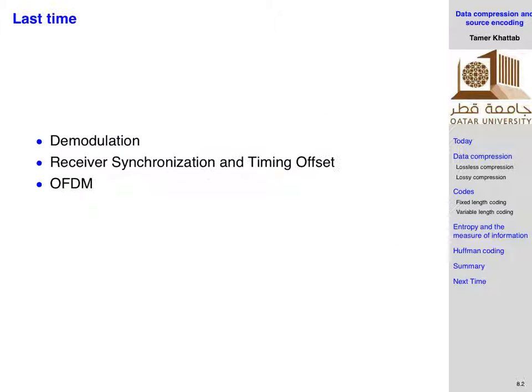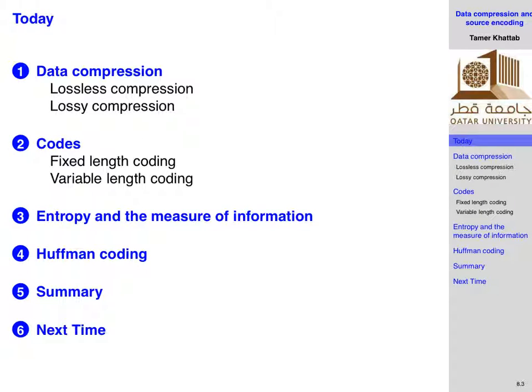Okay. This just says what we have been doing last time. This is what we will do today. So we will talk about data compression, the concept of compressing your data, the concept of reducing the amount of redundant information in your data. Ultimately, you want to make the redundant information equal to zero, right? Redundant means it's unnecessary. It's not providing any extra information, right? So you want to remove it. Then we are going to talk about two ways that you can encode your data, okay?